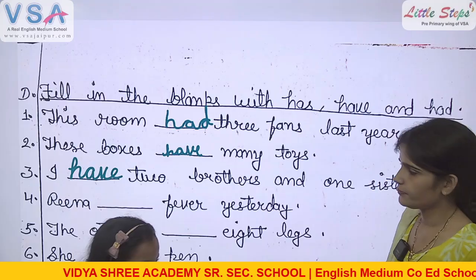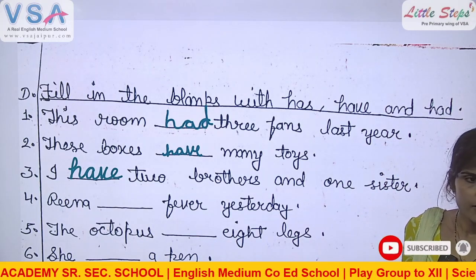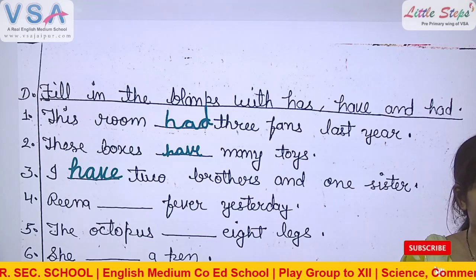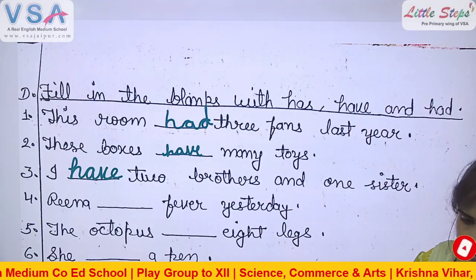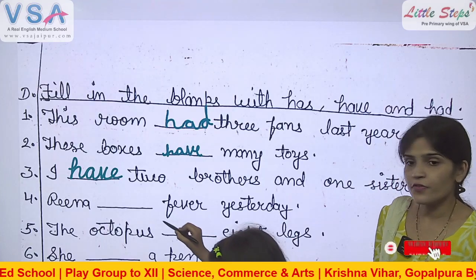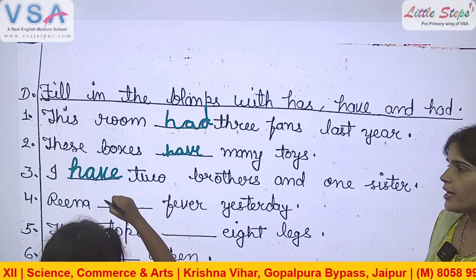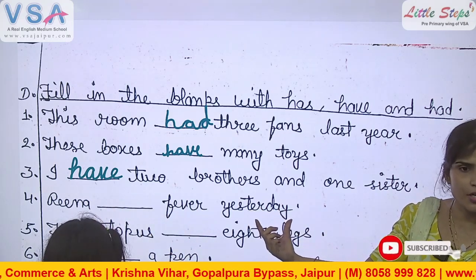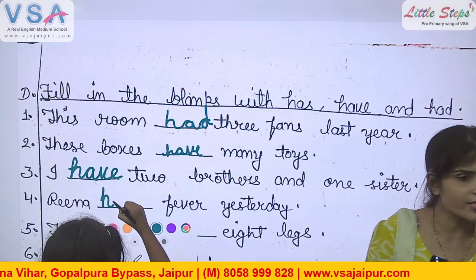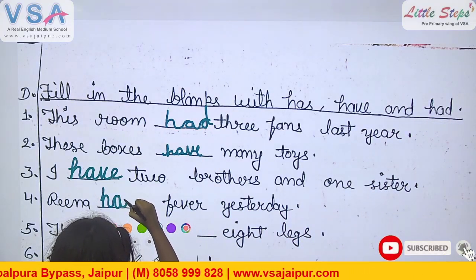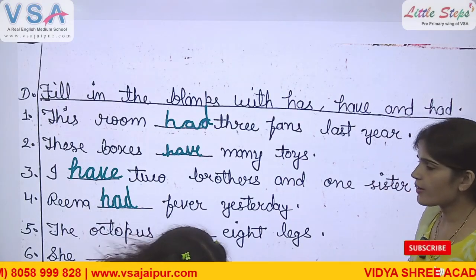Ridvi, come. Come, Ridvi. Which verb denotes the past time? Had. Have you forgotten? Yes, come. So which verb is the correct answer? Had. H-A-D. Had. It is very simple, beta. Yesterday is the past word. It denotes the past time. It means we have to use the past verb. And what is the past verb? Had. Good. Sit. Have a seat, beta.